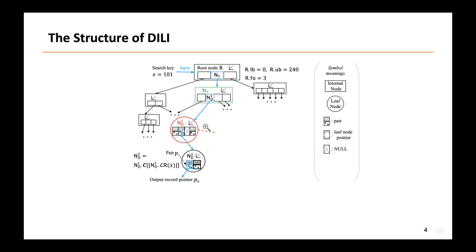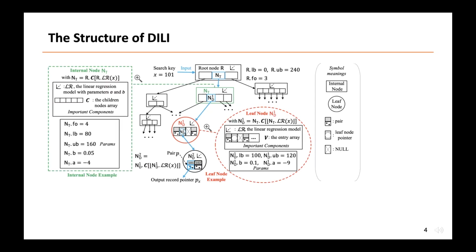Okay, let's start with introducing Daily's structure. This figure shows it. The internal nodes are represented by rectangles, while the leaf nodes are represented by circles. Each node in Daily contains a linear regression model LR and an array for indexing purposes. Such models and arrays serve different purposes in the internal node and the leaf node.